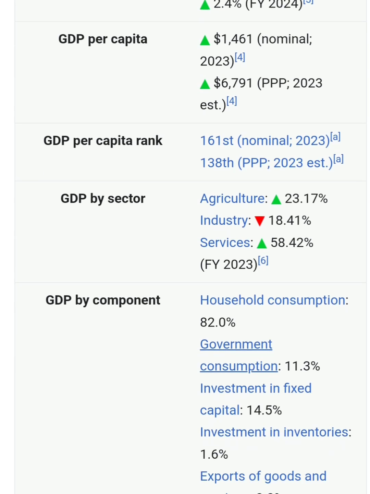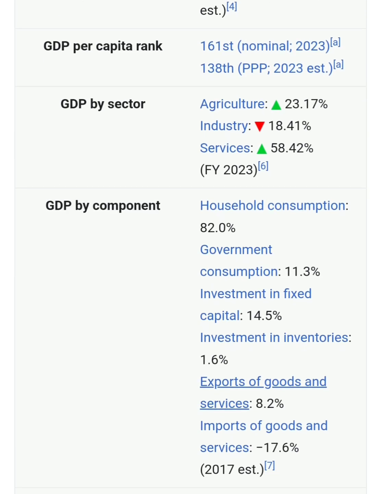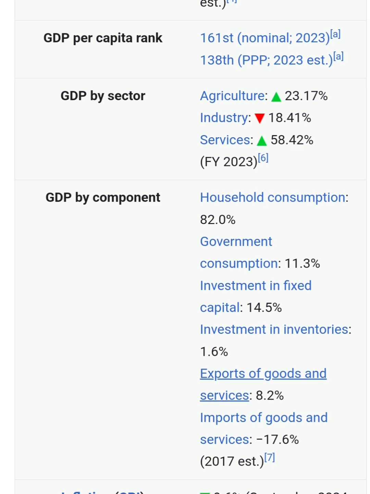GDP per capita during 2023 was $1,461 per head, while it has increased during 2024, and it is almost $1,600 US dollar. GDP per capita rank in the world is 161 for Pakistan, because Pakistan has a huge population and the GDP rate is too much lower. Total GDP is too much lower.